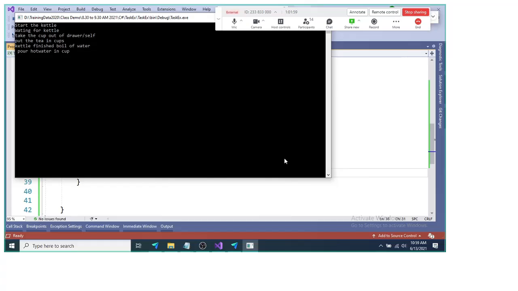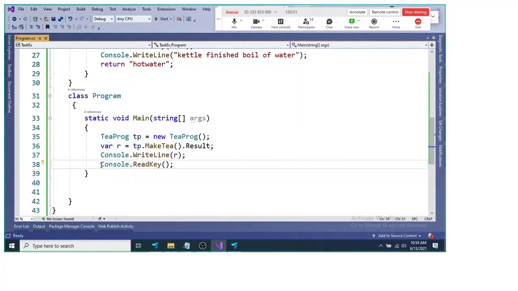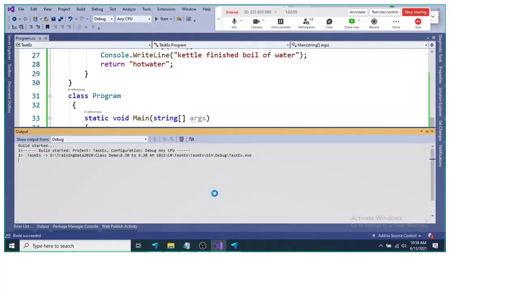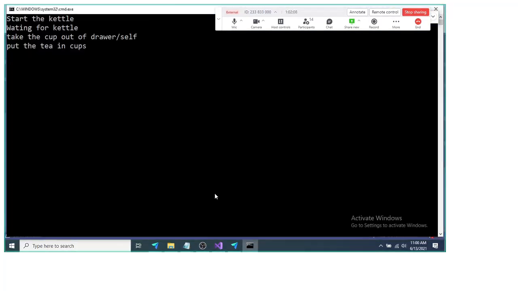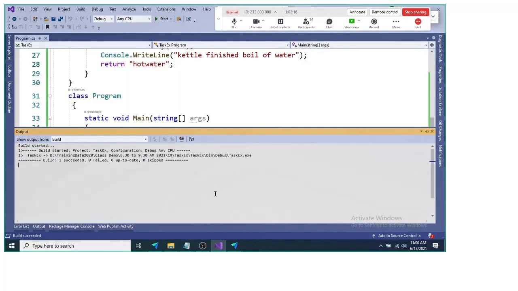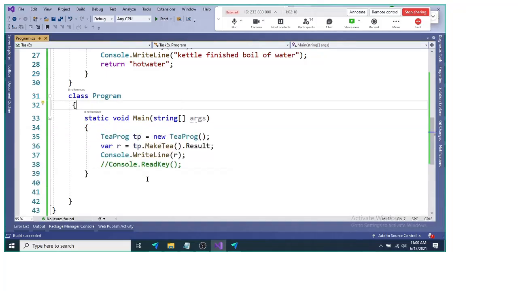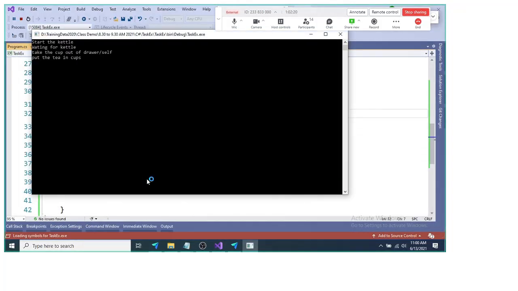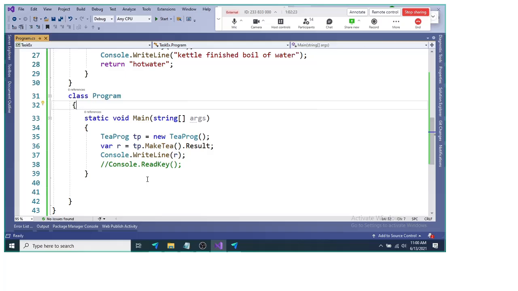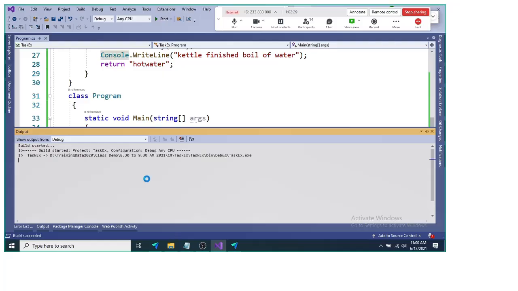We do not need this if you run the program using Control F5, because Control F5 will show you the message "Press any key to continue" and will not close the prompt until you press a key. But if you run this using F5, it will not show that message, it will terminate automatically. So if you want to stop the termination, we can use ReadKey. Now it will not terminate, it will wait for any key.